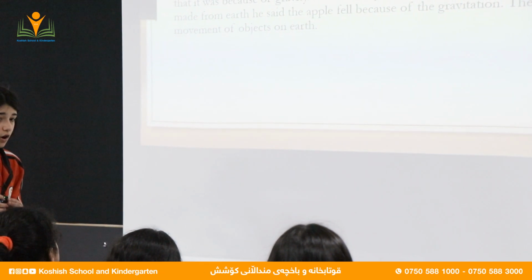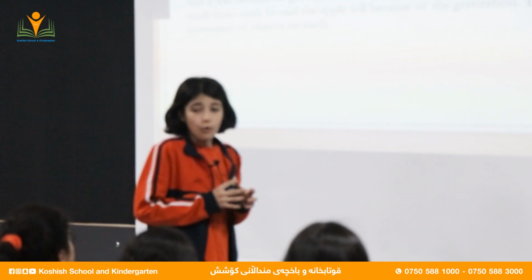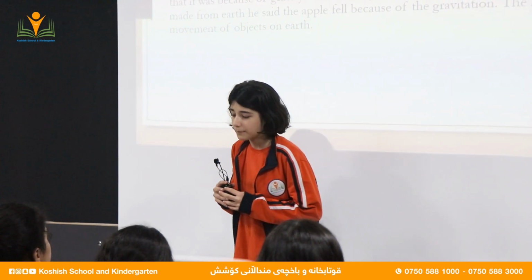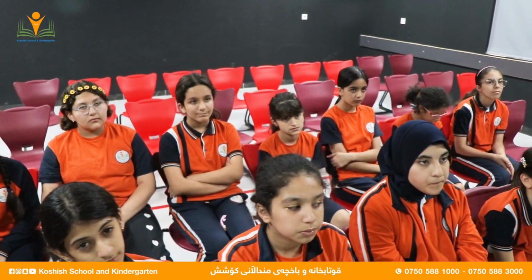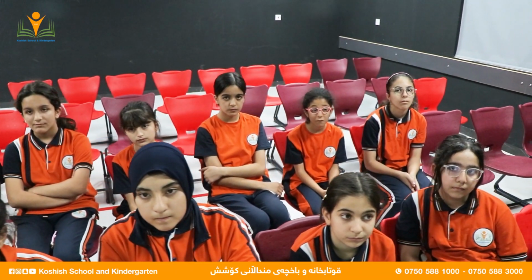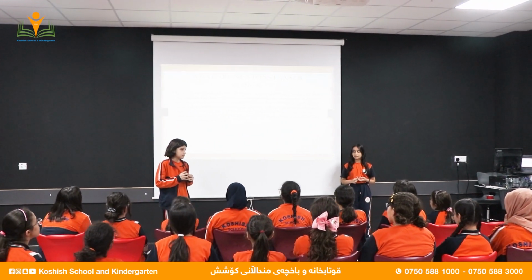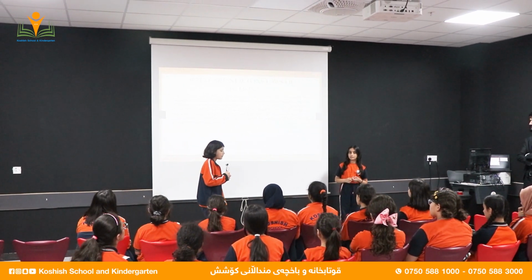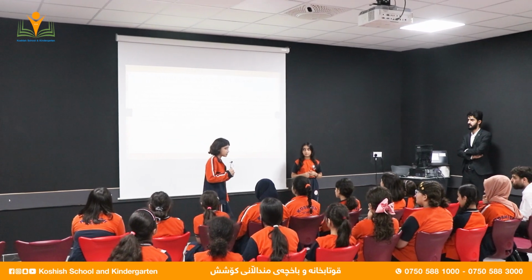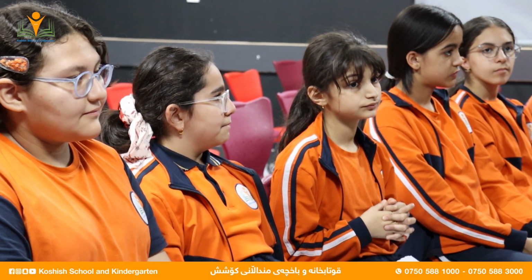Newton was sitting on a bench under an apple tree when suddenly an apple fell off the tree. Why and how did the apple fall? He studied and figured out that the apple fell off the tree because of gravity. He didn't say that the apple fell because it was made from earth. He said that the apple fell because of gravitation, to accelerate, to change in velocity.